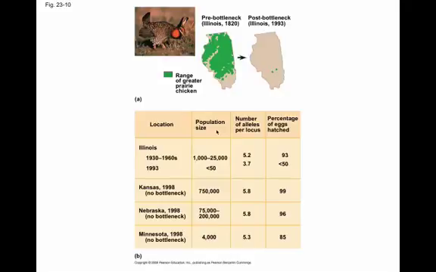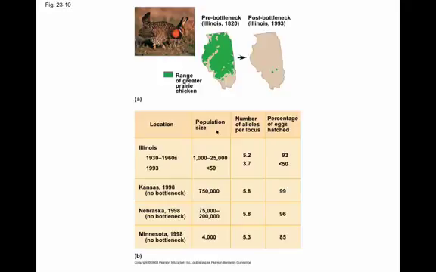They give you an illustration here showing the original range to the left and then the post-bottleneck range to the right. If you look at the table in this illustration, for museum specimens, they were able to see the number of alleles per locus, in other words, the variations present per location on a chromosome in this species. Before the bottleneck event it was fairly high, 5.2 alleles per locus. You look at the number underneath representing the modern era, let's say 1993, and you can see that genetic variation was much lower. And continue looking to the right, you can see how the percentage of eggs hatched changed with the loss of allele variety.